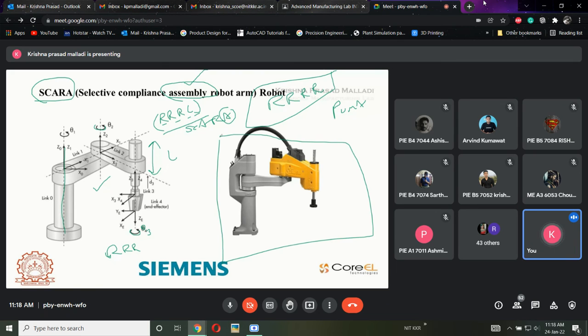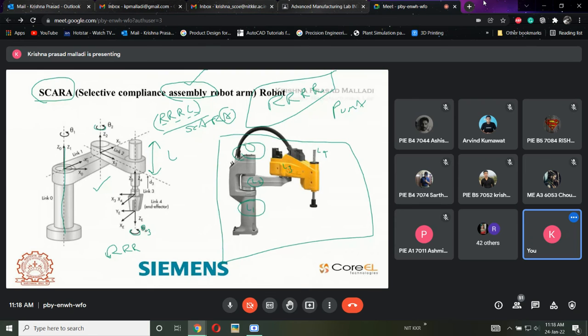Now what will happen? See here. This is link 1, link 2, link 3, and link 4. Now what is the link 1 movement? Will it be linear or rotary? Rotary. So this one is going to move in this theta direction.